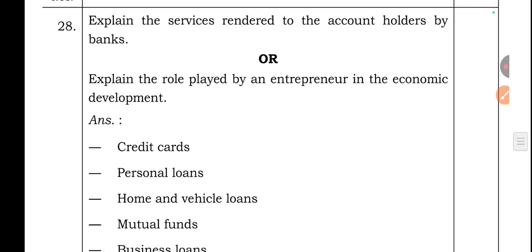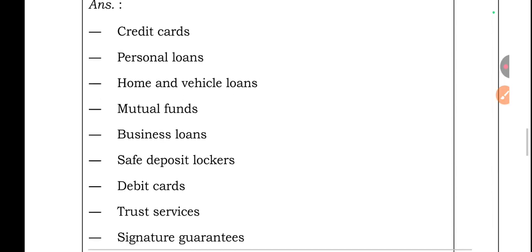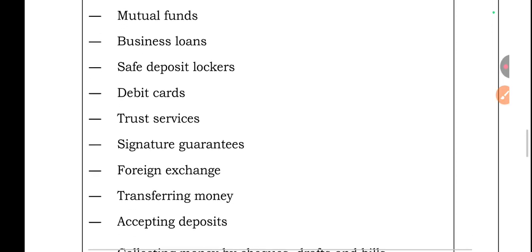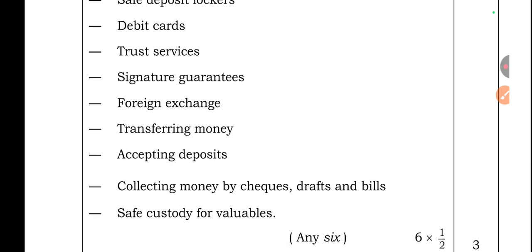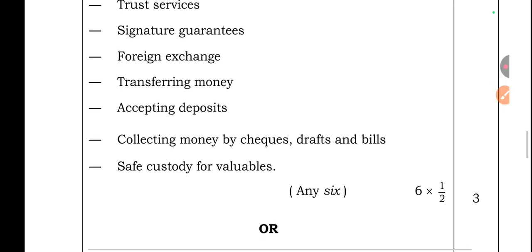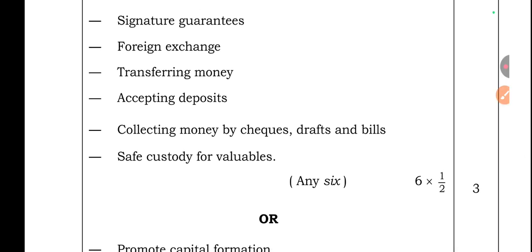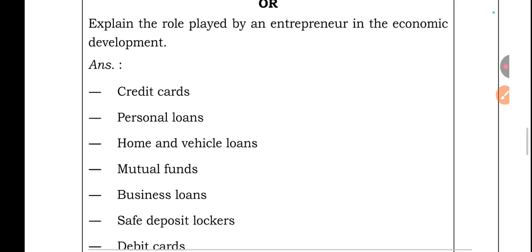Question number 28. Explain the services rendered to the account holders by banks. Credit cards, personal loans, home and vehicle loans, mutual funds, business loans, safe deposit lockers, debit cards, trust services, signature guarantees, then foreign exchange, transferring money, accepting deposits, collecting money by checks, drafts and bills, safe custody for valuables.